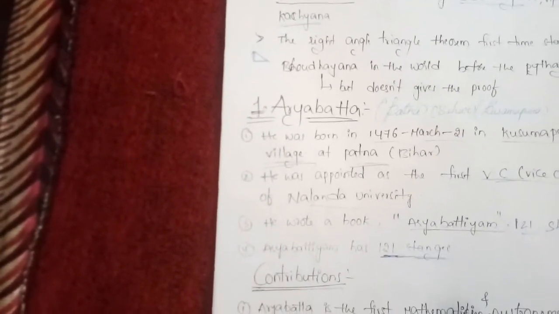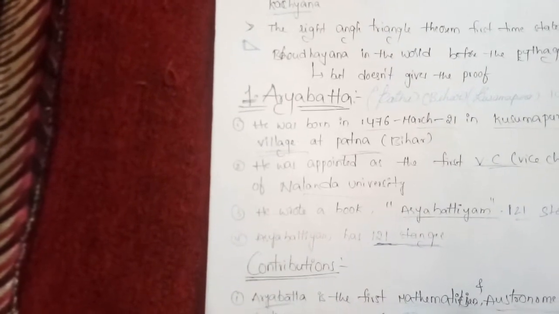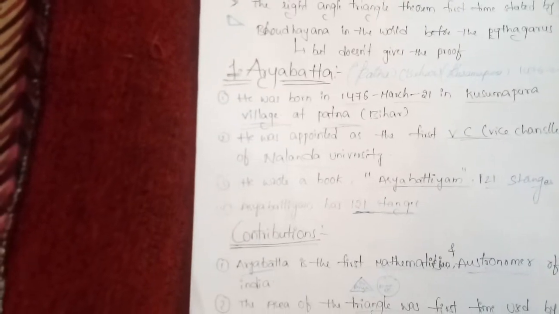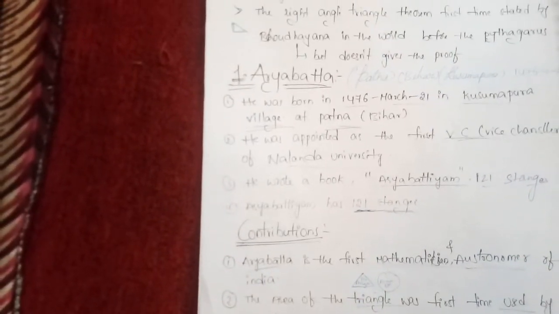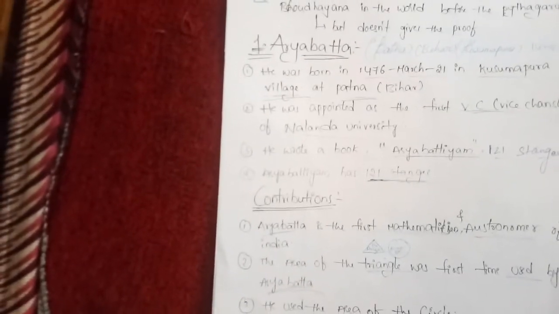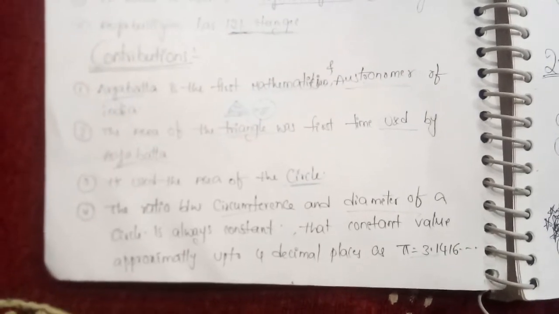He was born in 1476, March 21st, in Kusumapura village at Patna, Bihar. He was appointed as the first Vice Chancellor of Nalanda University. Who was appointed as first Vice Chancellor in Nalanda University? Aryabhatta. He wrote a book, Aryabhattiyam, with 120 stanzas. His contributions are: Aryabhatta is the first mathematician and astronomer of India.